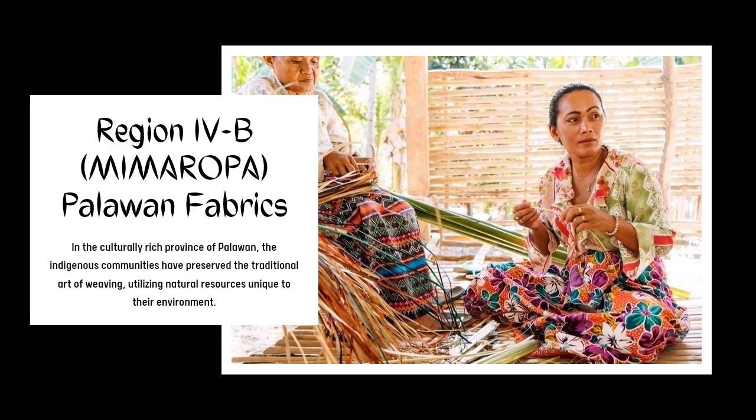Okay, next we have region 4B or the Mimaropa, specifically in Palawan. In the culturally rich province of Palawan, the indigenous communities have preserved the traditional art of weaving, utilizing natural resources unique to their environment. Central to this craft is the use of the amumutina grass, a material endemic to Palawan known for its fine texture and versatility in creating various woven products.